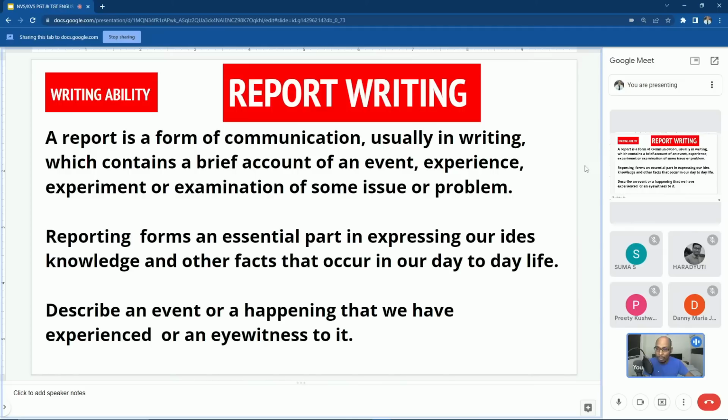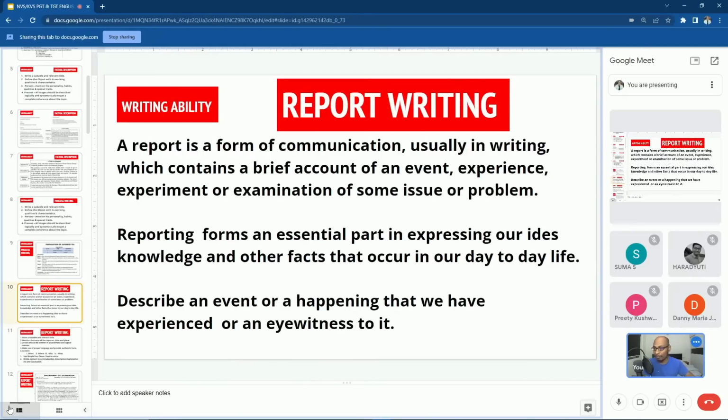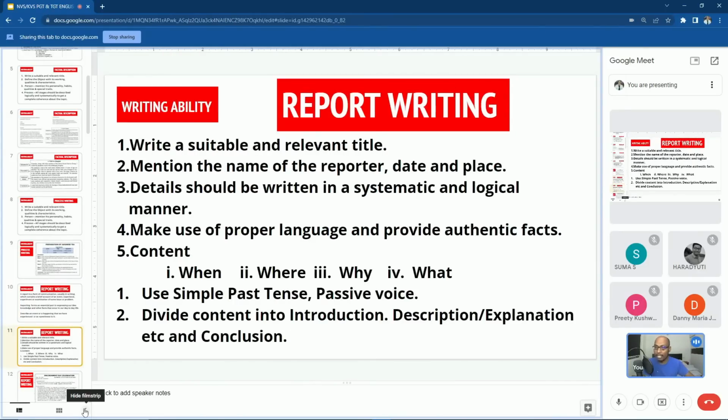Then we have to describe an event or a happening that we have experienced or been an eyewitness to. So sometimes even eyewitness incidents we can write in report writing format. Now let us go to the next one. How to write a report?